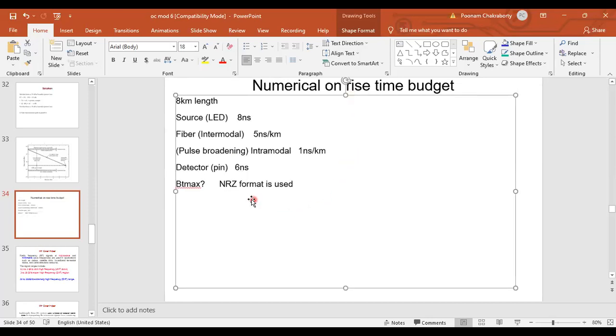So you have the system rise time formula with you. So just remember 8 nanoseconds, 6 nanoseconds, this is nanosecond kilometer inverse. 1 nanosecond kilometer inverse. मैंने per kilometer लिखा है. In the question it is kilometer inverse. So I took it per kilometer. So accordingly you need to convert it.